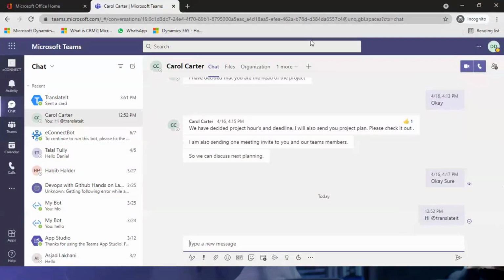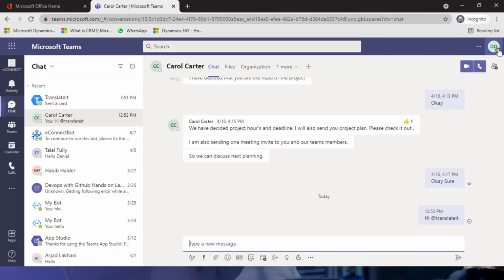Right. So this is the interface of Microsoft Teams. I hope you guys can see it. Okay, let's say this is my friend Carol Carter. She's also my colleague at Bitscape. And the interface looks just like this.